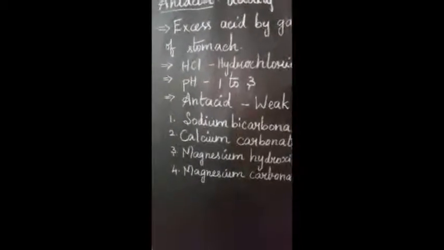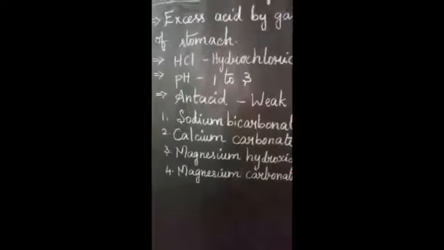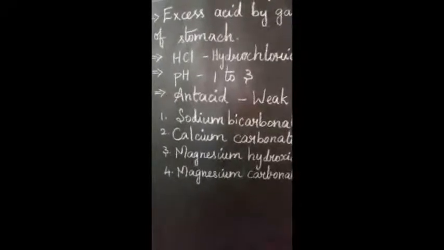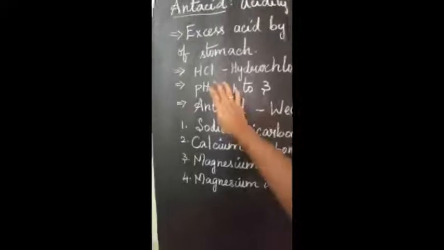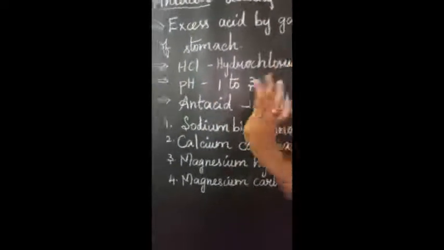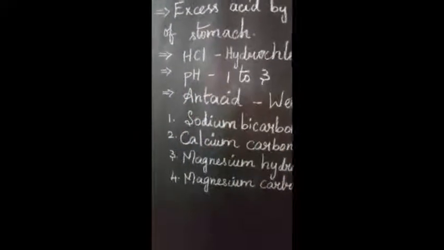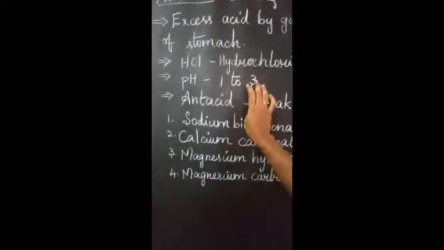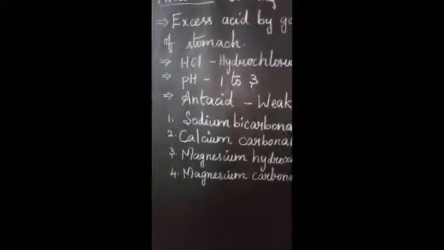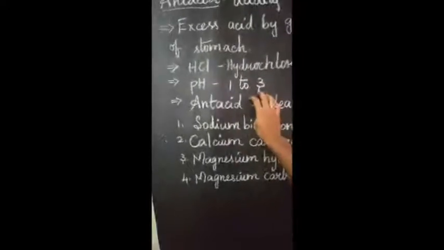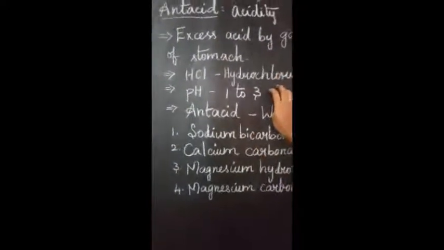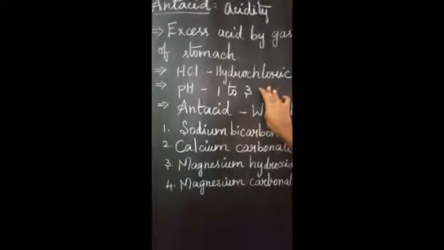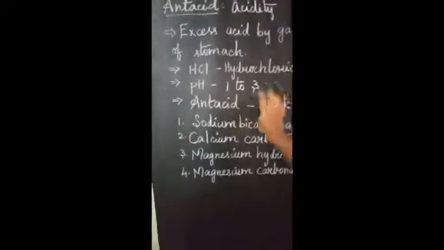If the acid level is more, what will happen? Wounds and similar problems will happen in the intestines, because more acid is not good for our health. So the acid present should be normal. The normal pH range of the stomach lining is 1 to 3. When we take unwanted food materials and the pH goes above this, we get acidity and similar diseases related to acidity. For reducing that, the medicine we use is antacid.